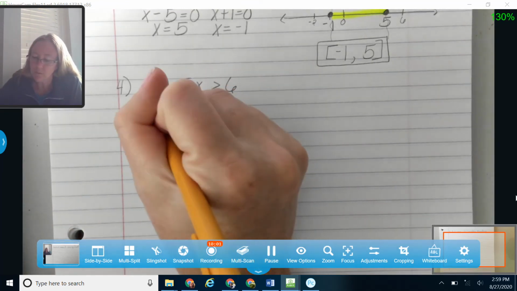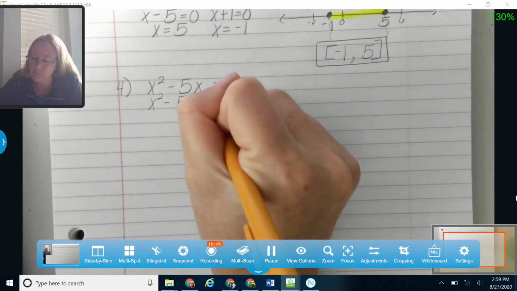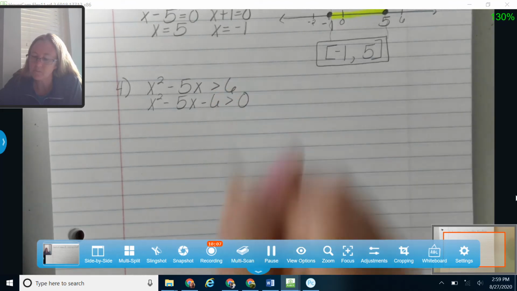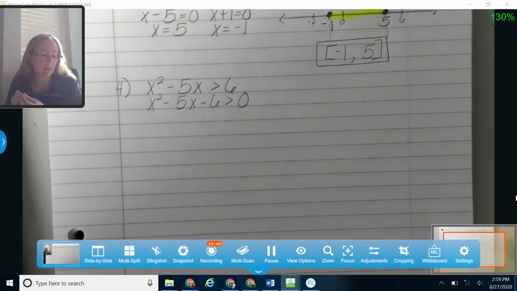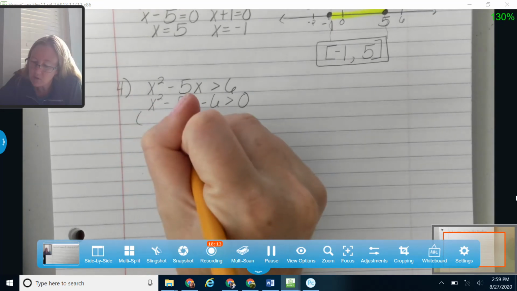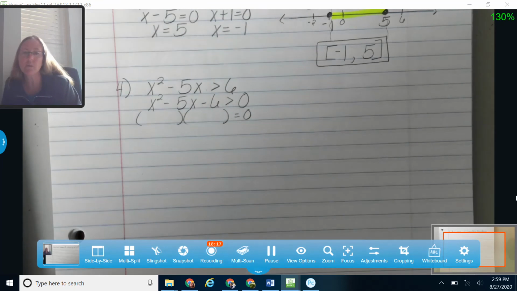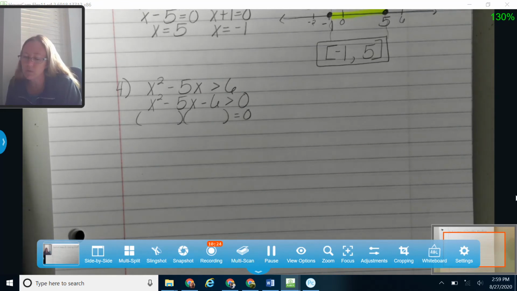Okay, so I'm going to start by moving my 6 over to this side. So I subtracted over my 6. And now I'm going to go ahead and factor this. So I'm going to factor x squared minus 5x minus 6, because I still want to know where it's equal to 0. So even though I'm just talking about greater than, I still want to know where my zeros are.